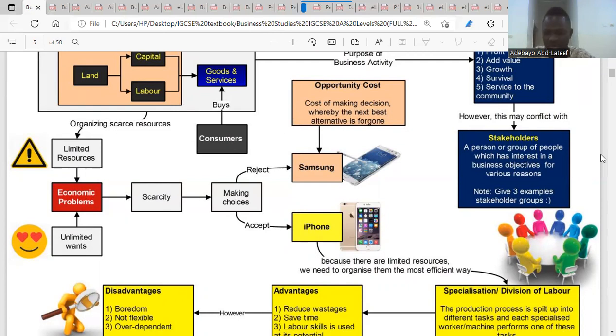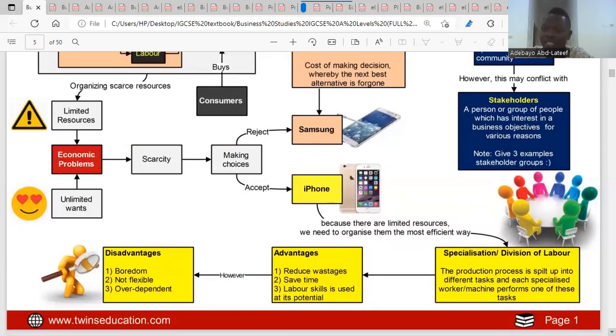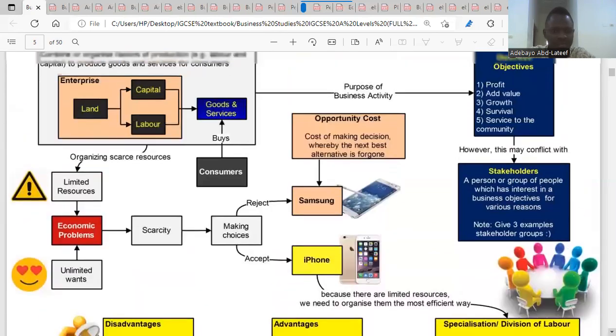And the last one is that specialist machines are always available. If you can perform this task as a specialist, they can build a machine that will perform the same task as you perform. Then that makes you become redundant. So you might lose your job because you are a specialist, because the business might think of reducing their cost by making a machine that will do exactly the same job you do. So these are about business activity.